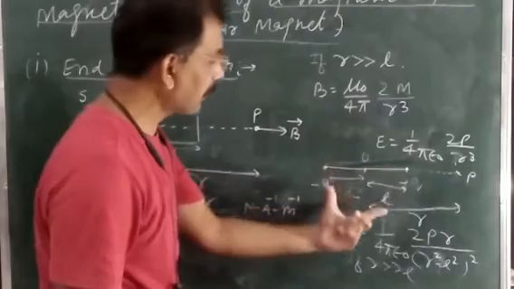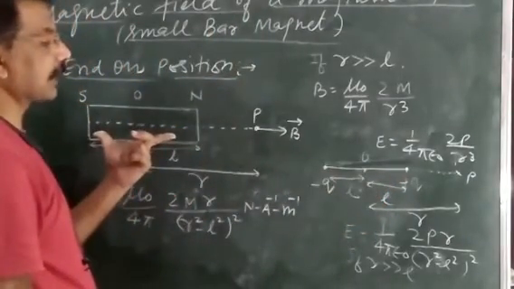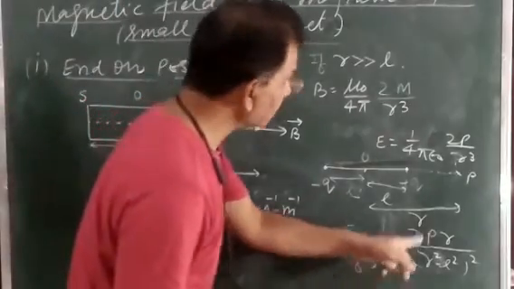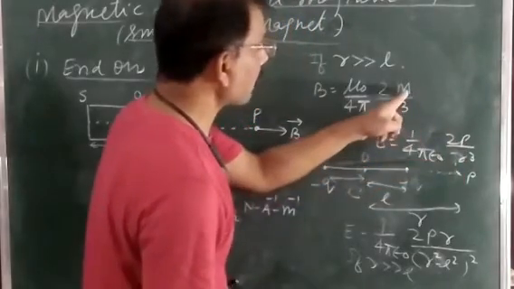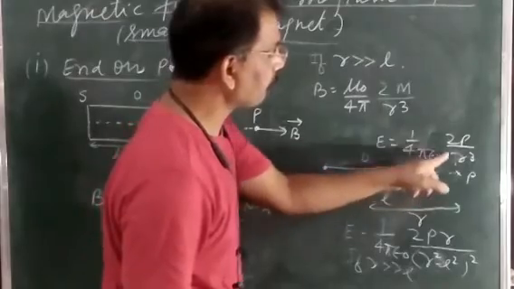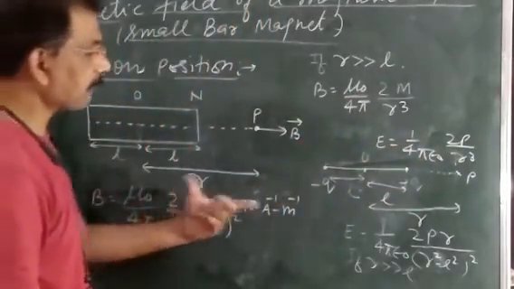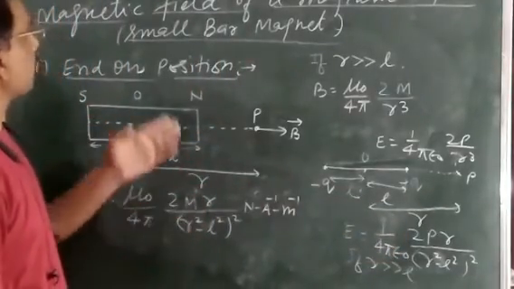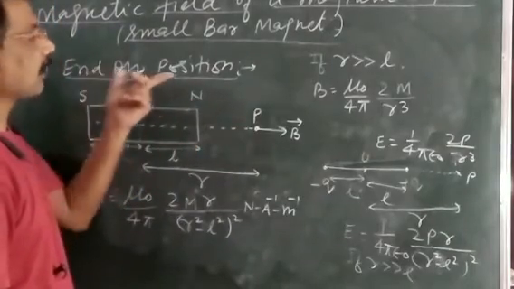So the electric dipole moment that we had there, here we are taking the magnetic dipole moment. What was P there? Electric dipole moment. Here, what is M? Magnetic dipole moment. And simply at the place of 1 upon 4 pi epsilon naught, here we take mu naught upon 4 pi. So in this way, directly by comparing this result with this one, we can find the expression for the magnetic field of a magnetic dipole at any point on end-on position.